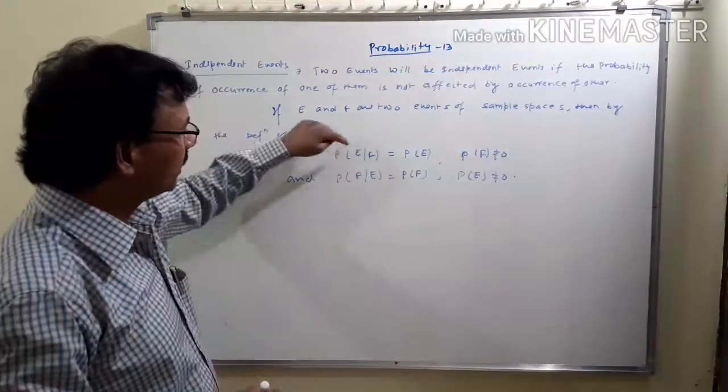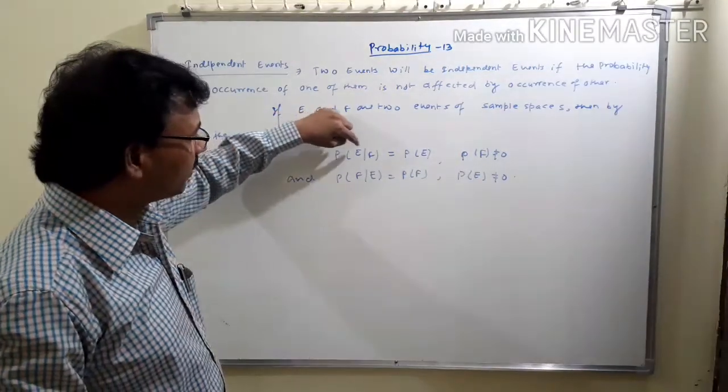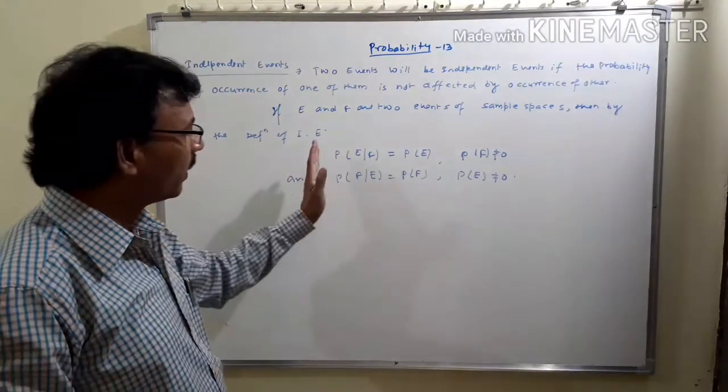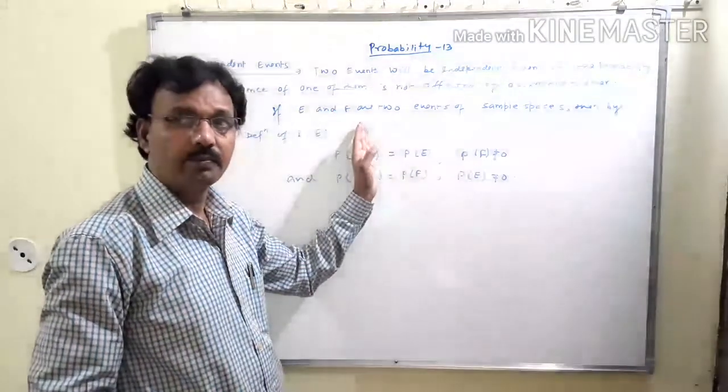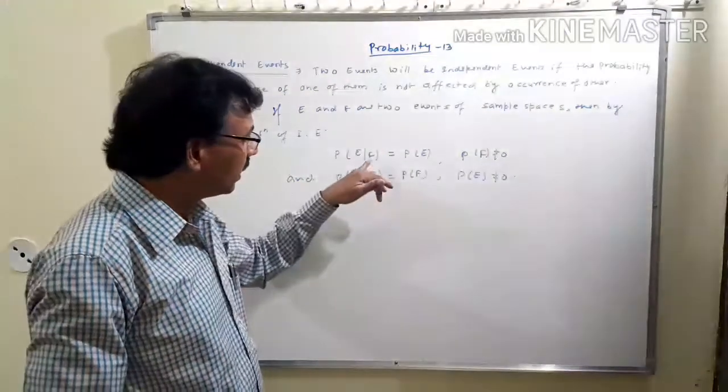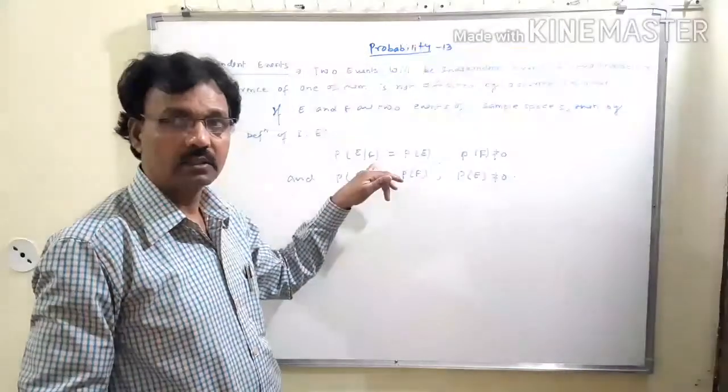As you see here, P of E given F is the probability of event E when event F has already occurred.